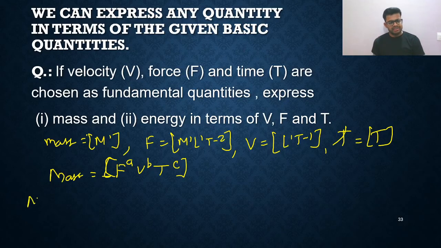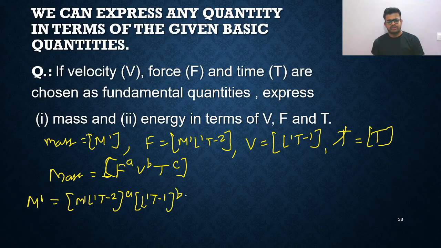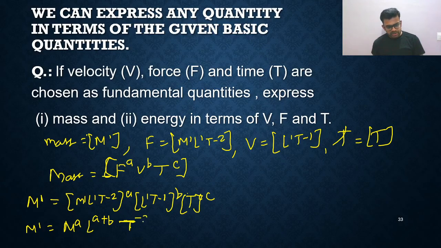So mass is M1. Force is M1 L1 T minus 2 raised to a. V is L1 T minus 1 raised to b. Now this is just T raised to c. Compare LHS and let us simplify this. So M1 will be equal to M raised to a, L raised to a plus b, and here no L. So now you'll compare the T. So this is minus 2a, minus b and plus c.